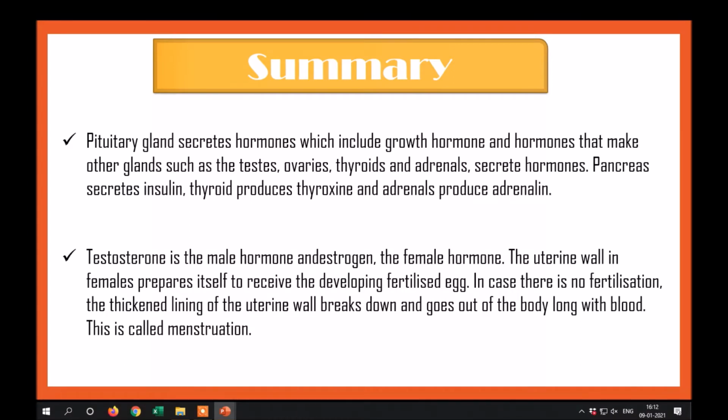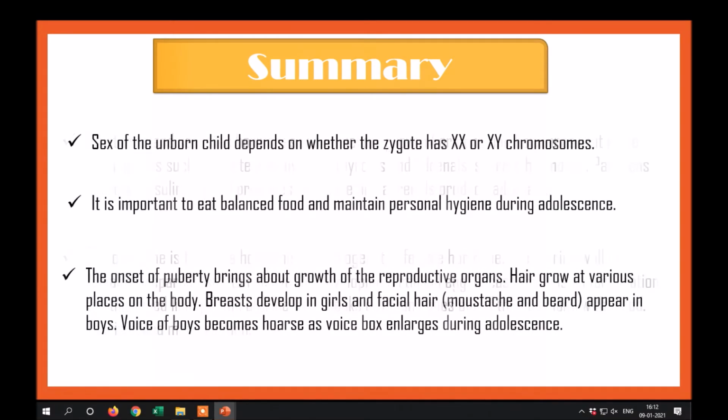The uterine wall in female prepares itself to receive the developing fertilized egg. In case there is no fertilization, the thickened lining of the uterine wall breaks down and goes out of the body along with blood. This is called menstruation. Sex of the unborn child develops on whether the zygote has XX or XY chromosomes.